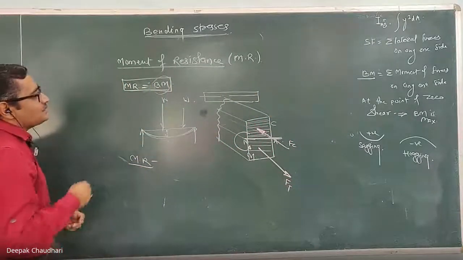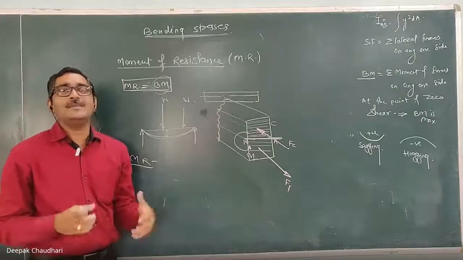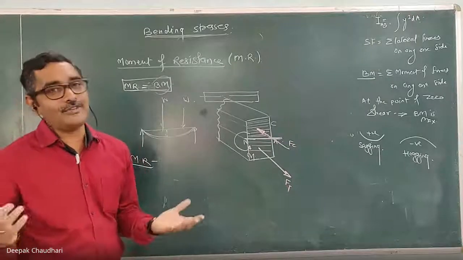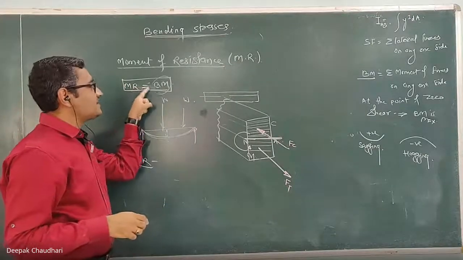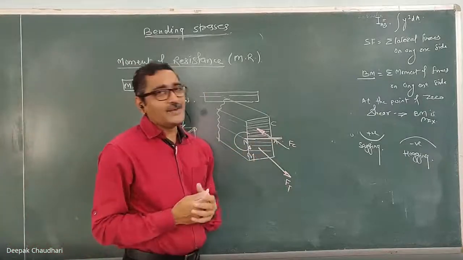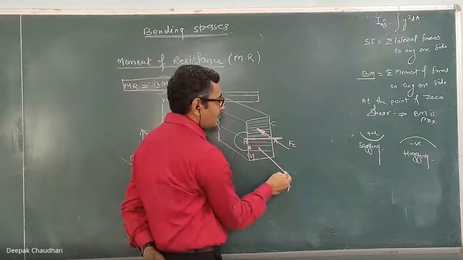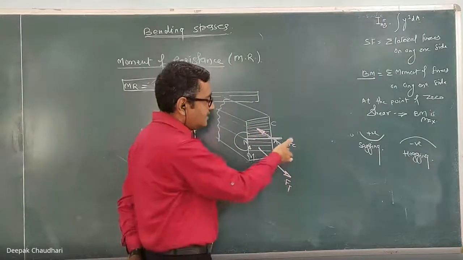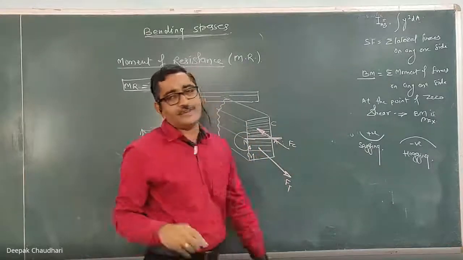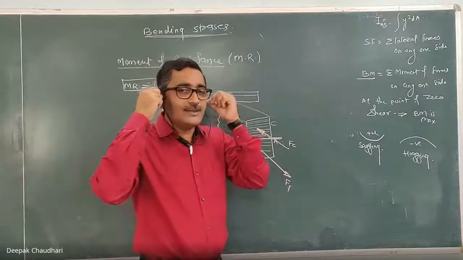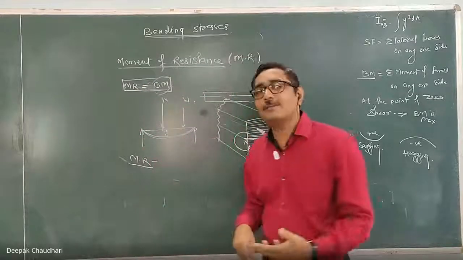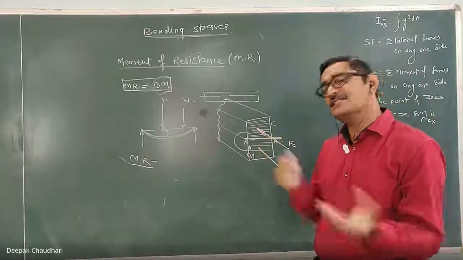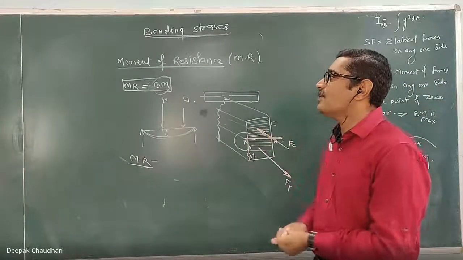Okay, so come back to the moment of resistance. Moment of resistance is nothing but the resistance offered by the material against bending. In equilibrium, the moment of resistance equals the bending moment. How can we calculate the moment of resistance? We calculate the forces of resistance, and the moment of the couple produced by those forces of resistance is known as the moment of resistance. We'll solve the sum like this, and by another method also I will explain how to calculate the moment of resistance. We'll match both the answers so that your concept will be clear.